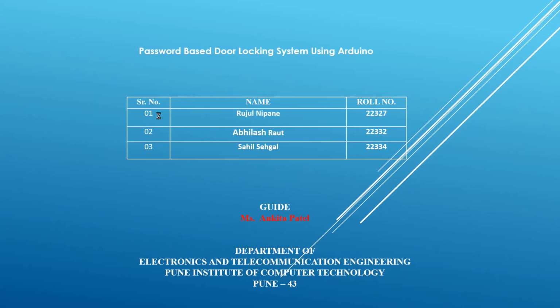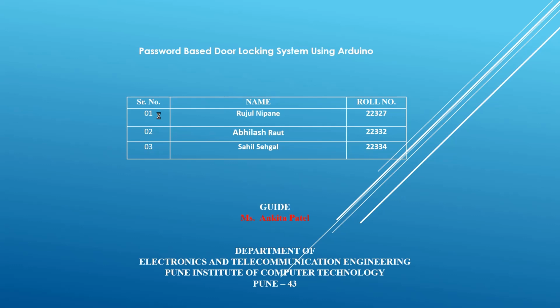Good morning, ma'am. My name is Ruzul Nikmane, roll number 22327, and my class is AC7, batch F7, and my group members are Abhilash Raut, roll number 22332, and Sahil Saigal, roll number 22334. Our project topic is password-based door lock system using Arduino.